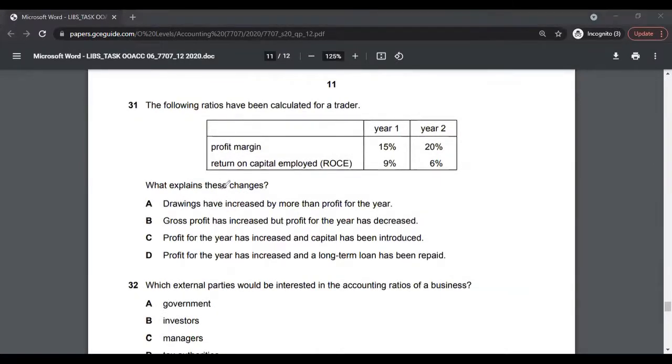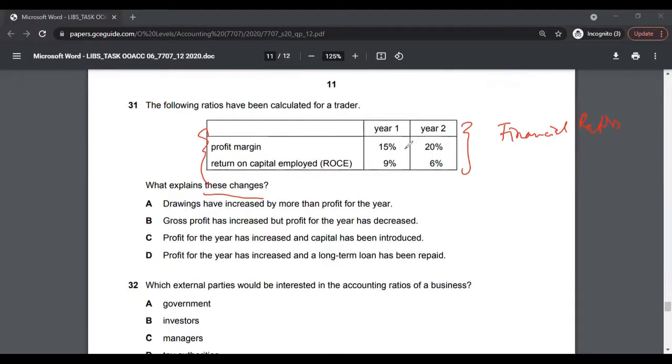Multiple choice 31, what explains these changes? So what has happened? You have to see what has happened to the financial ratios. Again, this is a question from financial ratios. The topic financial ratios is fairly easy, relatively easy, not that hard.